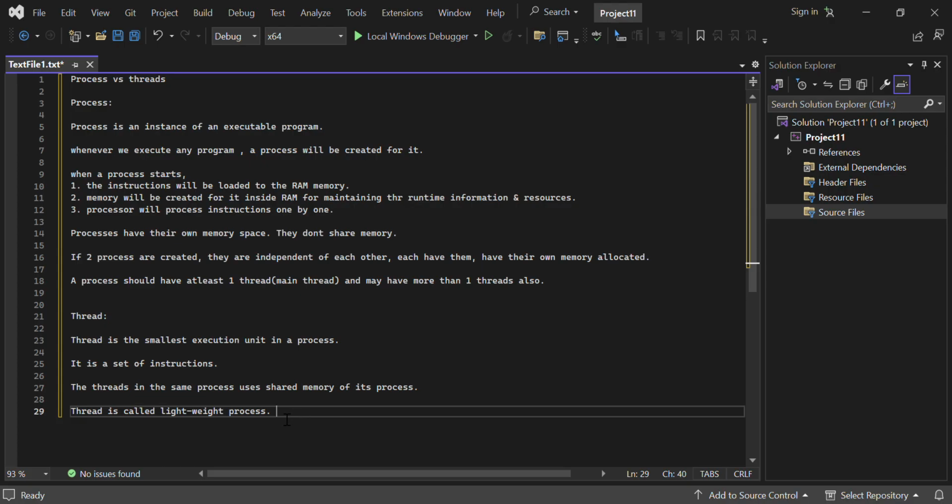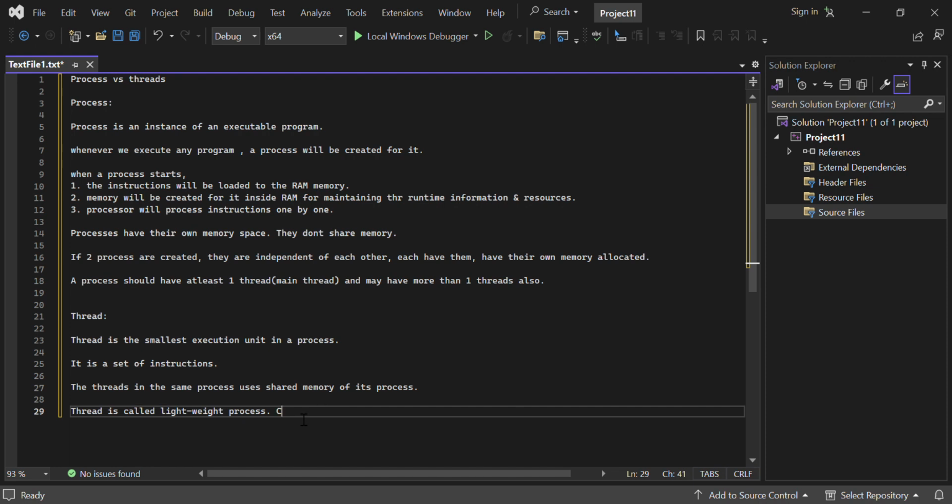So this is also similar to a process, but it is very lightweight because it won't have other information. It doesn't have overhead like a process. It will have only its instructions and its necessary memory. And communication between threads is also easy because they are in the same memory, so they are in the same process.